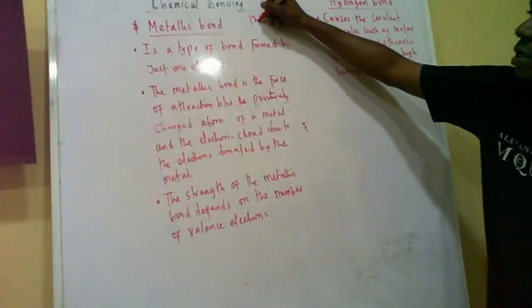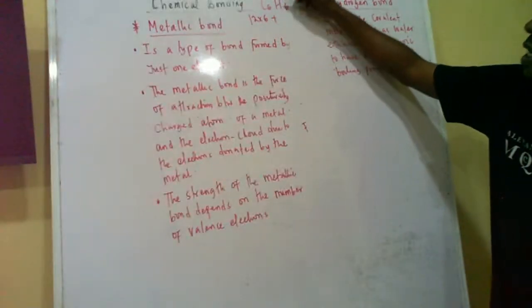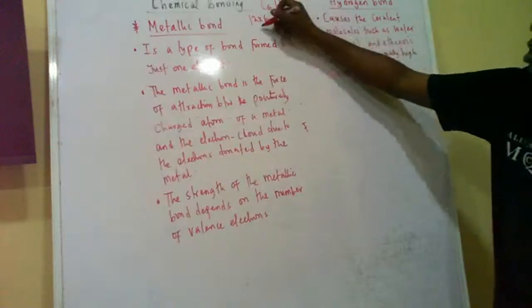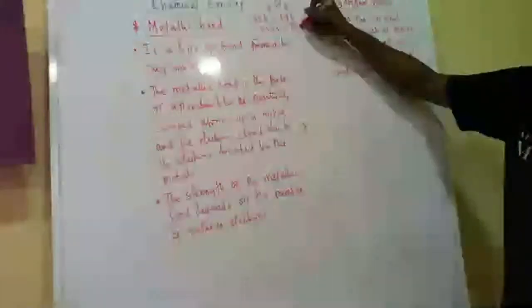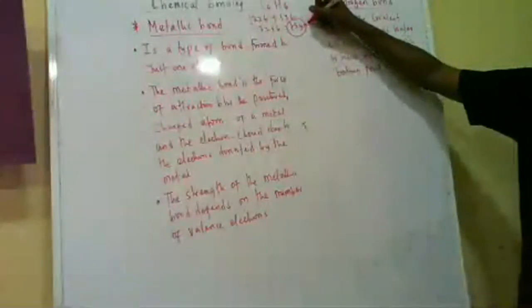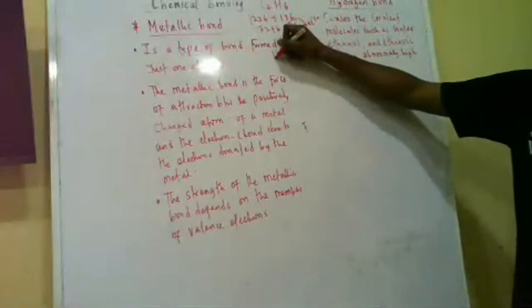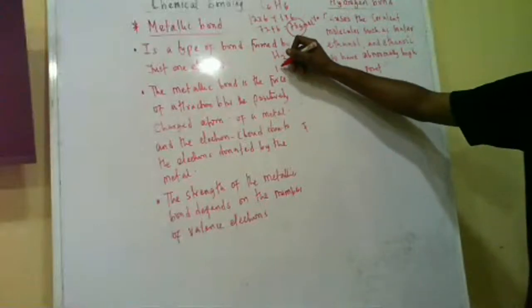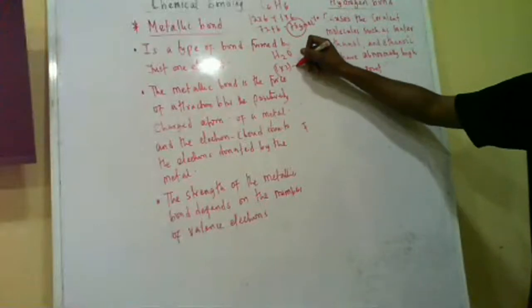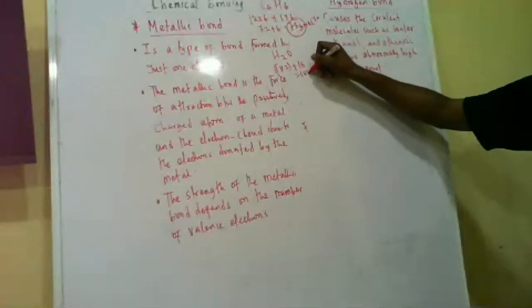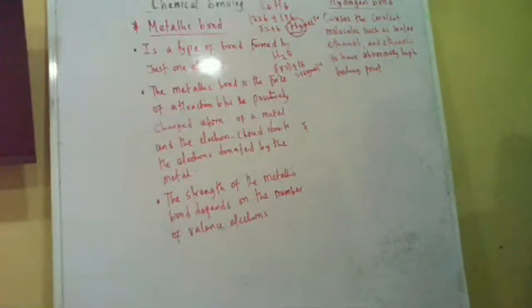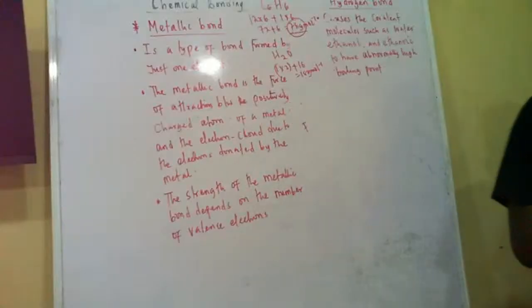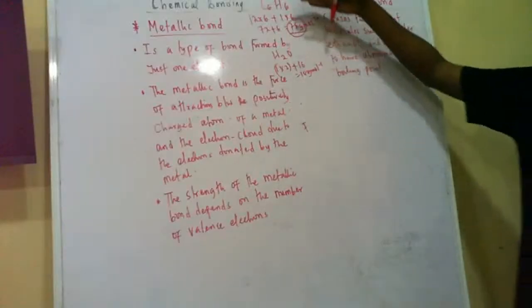Carbon is 12 times 6 plus hydrogen is 1 times 6. This will give us 72 plus 6. This will give us 78 grams. That's the mass of benzene, 78 grams per mole. Now let's check the mass of water. Water is H2O. Hydrogen is 1 times 2 plus 16. That's 18. So you see the gap. Benzene has higher molecular mass than water, but water has higher boiling point than benzene.